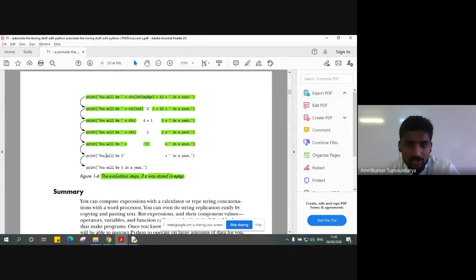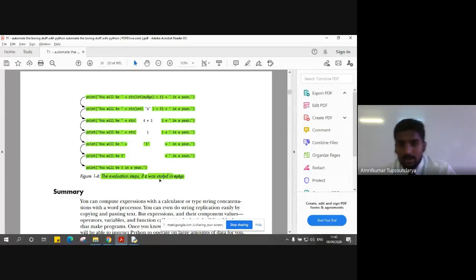Once we execute this line, we get the concatenation of the first two strings, that is, 'you will be 5'. After this line gets executed, we concatenate the third part of our string, 'in a year', ultimately ending up in a statement printing that you will be 5 in a year.